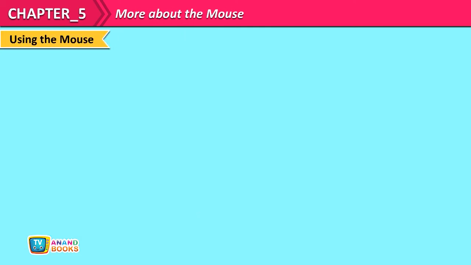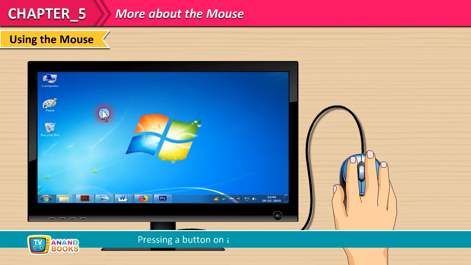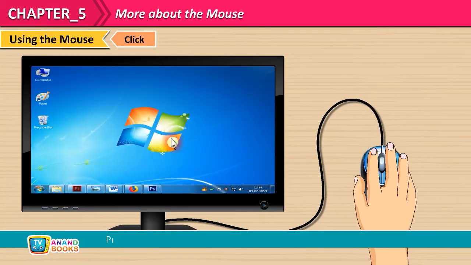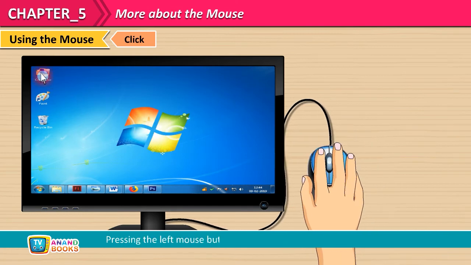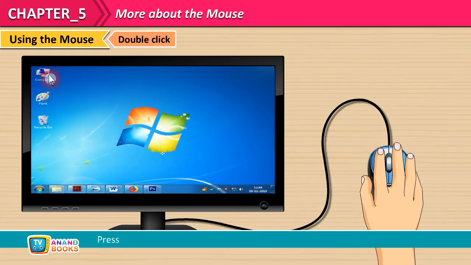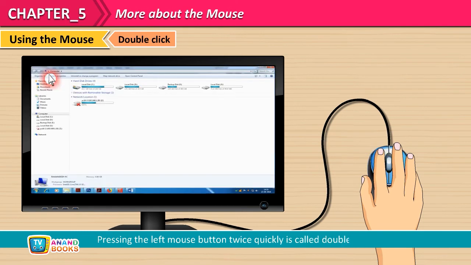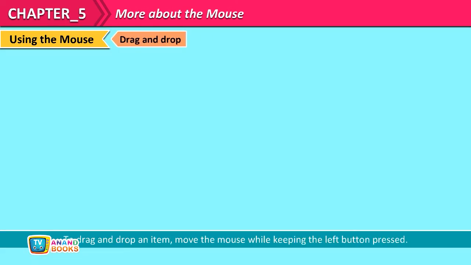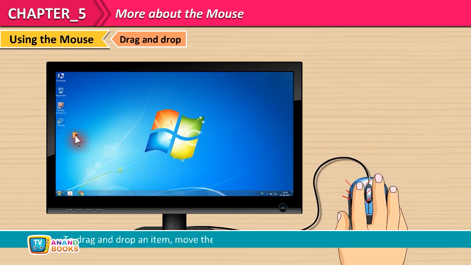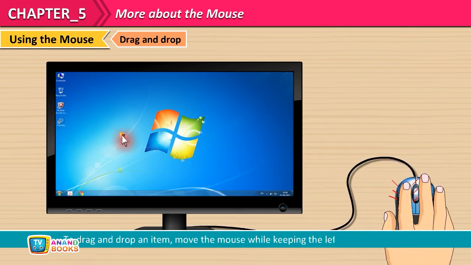Using the mouse. Pressing a button on a mouse is called clicking. Click. Pressing the left mouse button once is called left click or click. Double click. Pressing the left mouse button twice quickly is called double click. Drag and drop. To drag and drop an item, move the mouse while keeping the left button pressed.